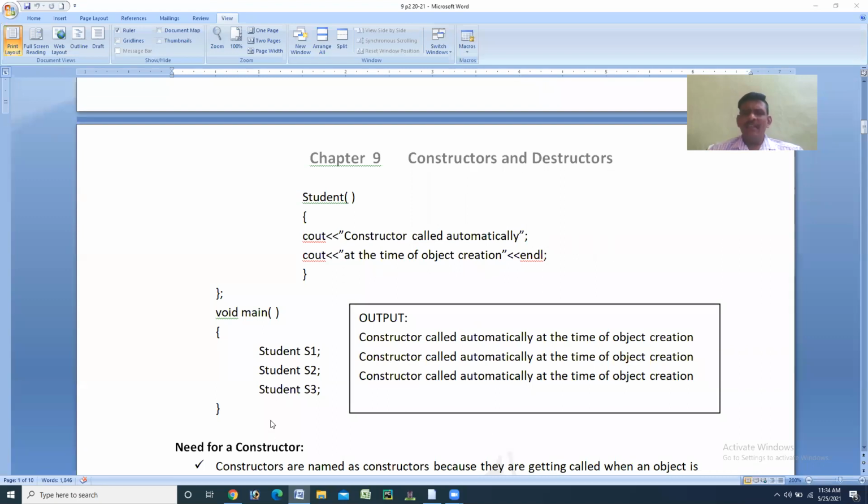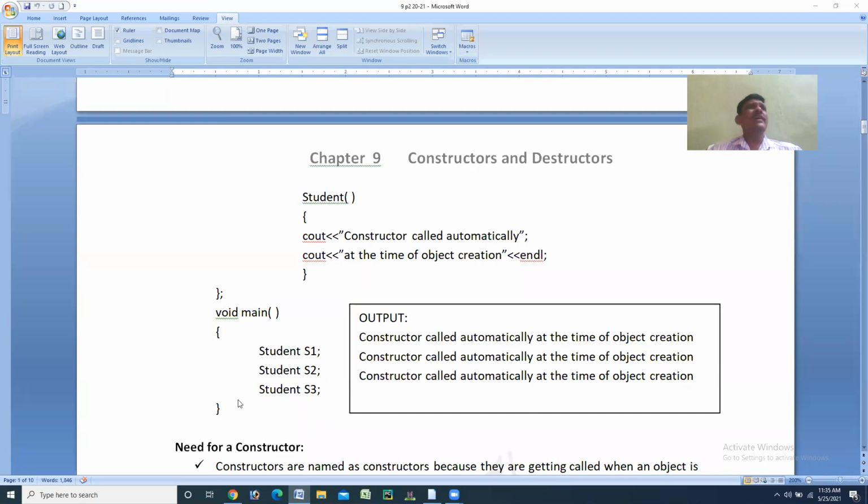Then in the third instruction, student S3 is there. That is the third object we have created. The constructor again executes itself. When the object S3 is created, we get the third output, "constructor called automatically at the time of object creation." Then the closing brace in the void main.